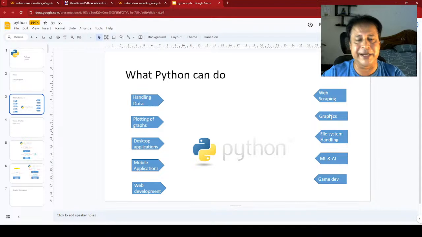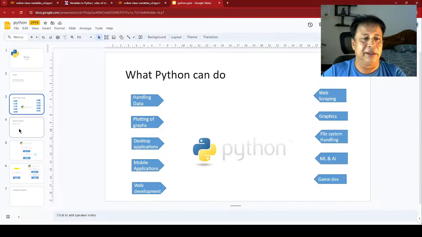And for graphics, Python is not meant to replace Photoshop or any other graphics tool, but it can handle a bulk of graphical work. For that, Pillow or the Python Imaging Library can be used. For a bulk of data, say all the images in a directory, if we want to do watermarking, we can write a program and it will do that. Then file system handling comes with directory listing, copying, and many file activities we can handle using Python. Then machine learning and artificial intelligence, where Python is the key now, as it takes up the data. Then the game development area also we can see.